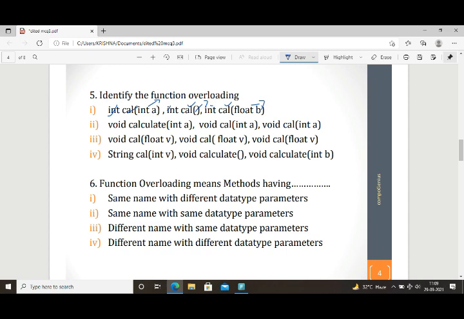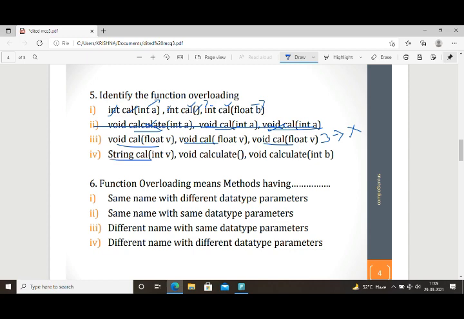Second option, void calculate is the method. Here cal, here cal. So this is not method overloading. Method overloading means the same method name but different parameters. So the second one is not right. Then the third one, void cal float v floating. Three methods having the same method name and same data type parameters. So this is also not method overloading.